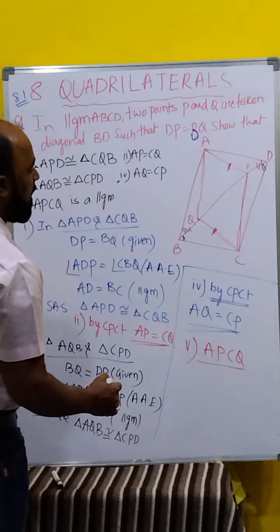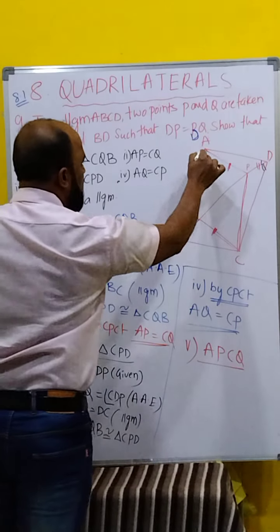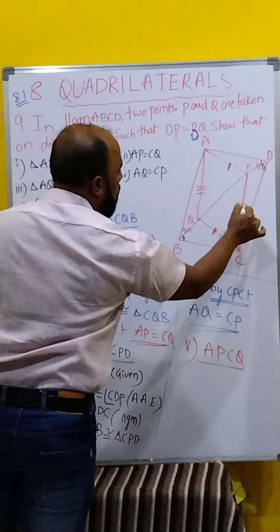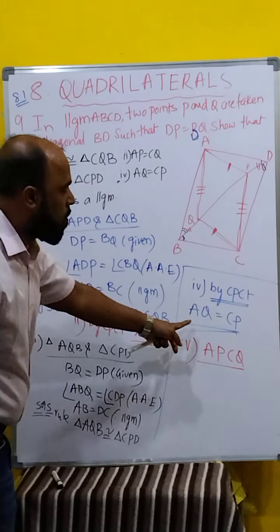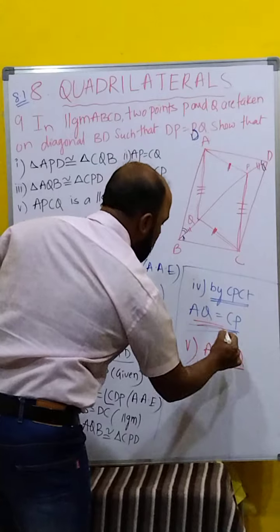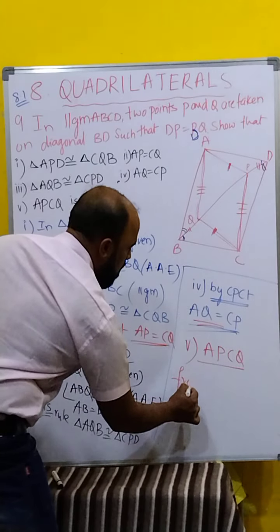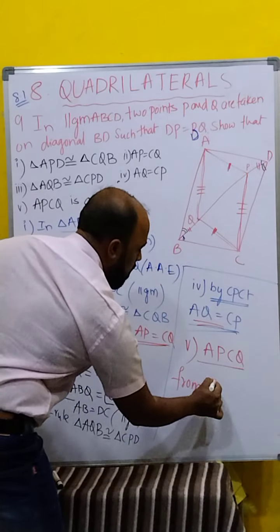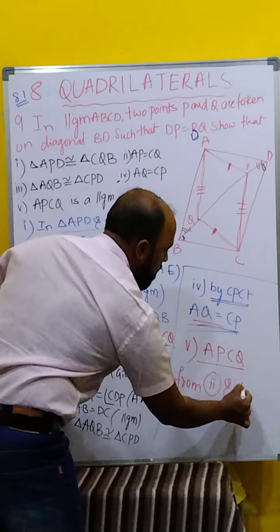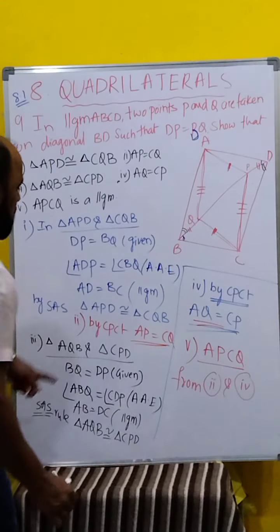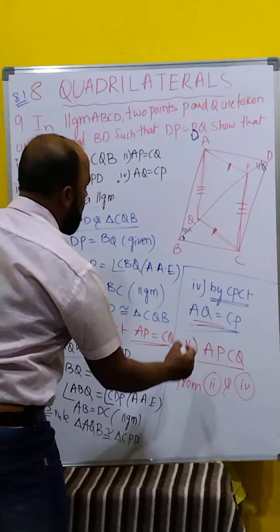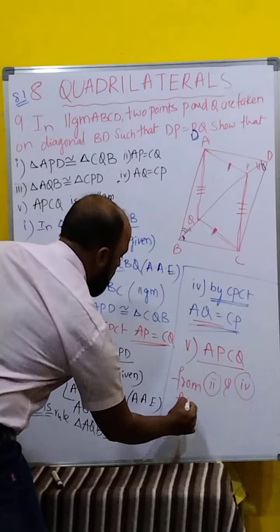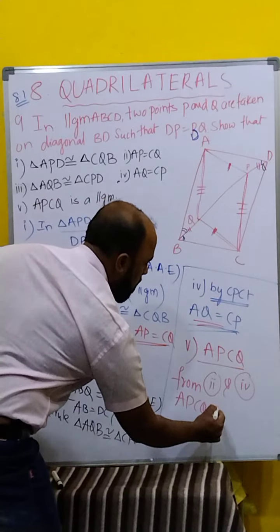And the second one, AQ is equal to CP, we proved now, that is question number 4. Now write here directly from 2 and 4, APCQ is a